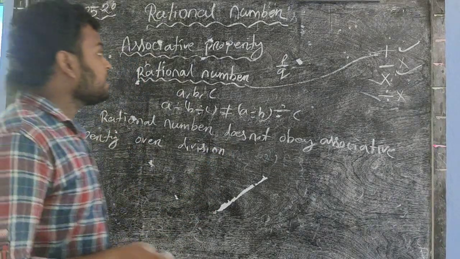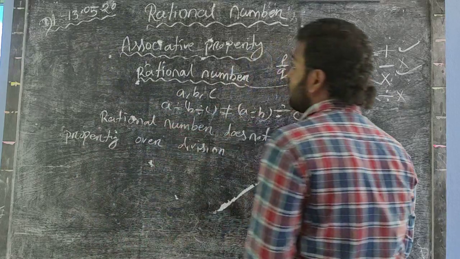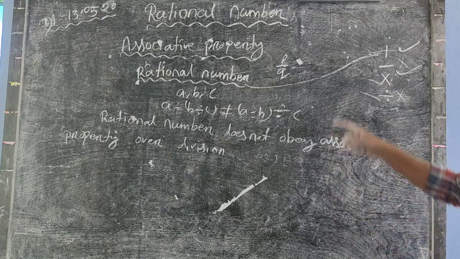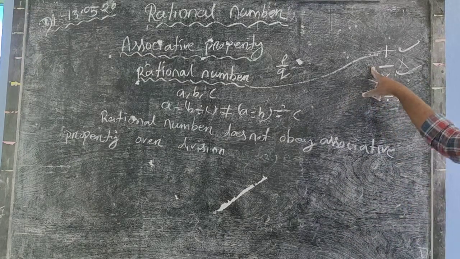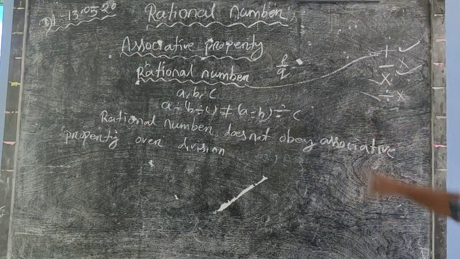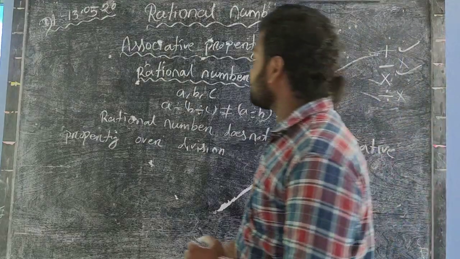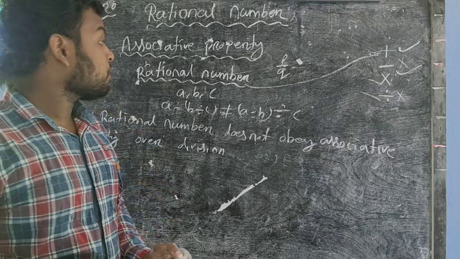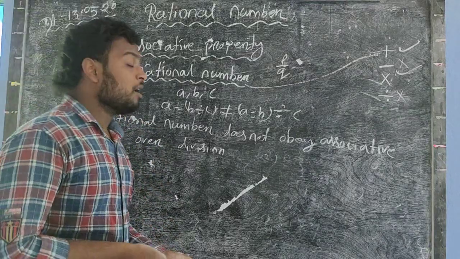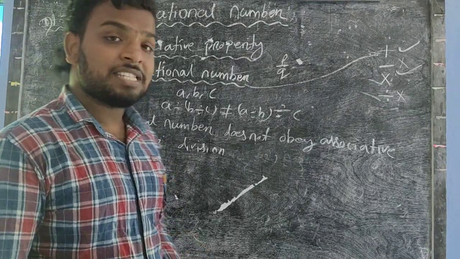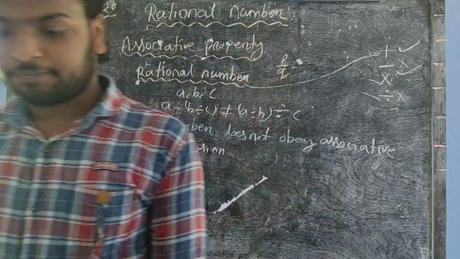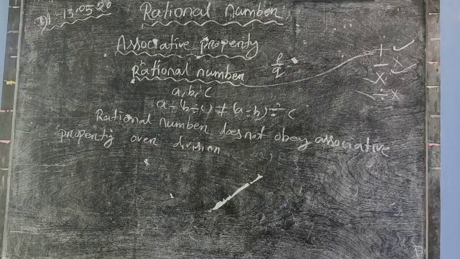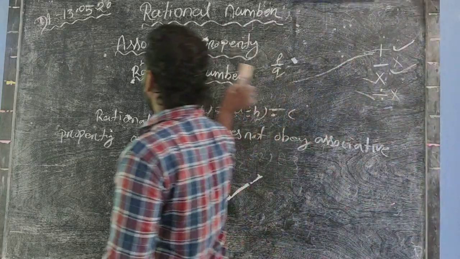So you find that rational number obeys associative property in the case of addition and multiplication and does not obey associative property in the case of subtraction and division. So this is all about the associative property in the case of a whole number, in the case of integers, and in the case of a rational number. So associative property is complete. Okay. So this is all about associative property.